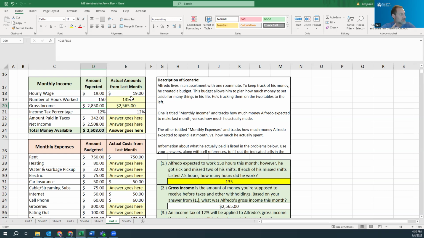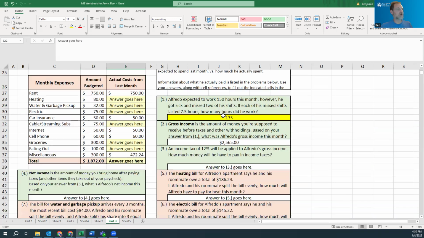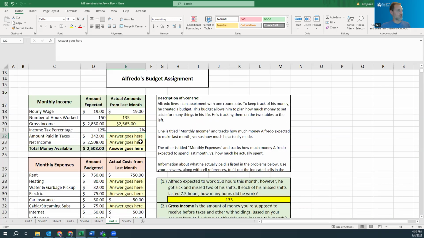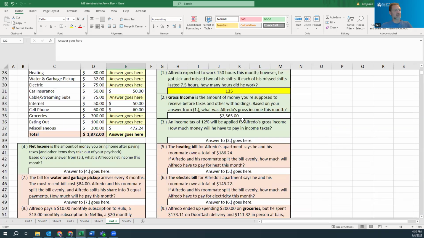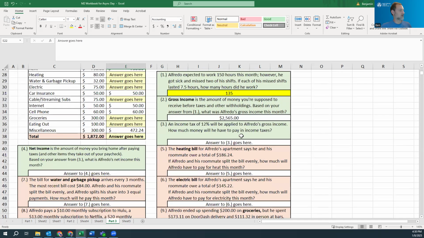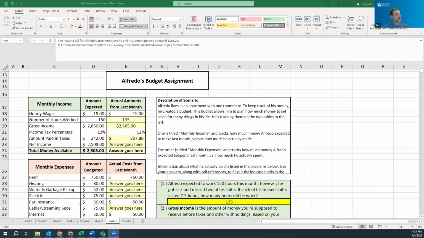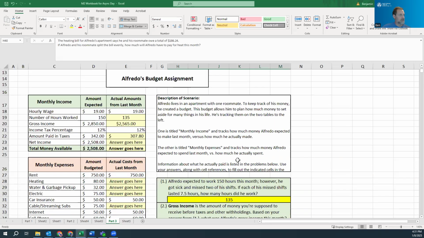12% income tax. So that's just a percent of question. Again, I'm going to go ahead and pause here, and I'm actually going to reverse course and start doing my work in this column and then having this link out to these. Doesn't really matter which way you do it, but this is a percent of question, very similar to what we did in module 1. Okay. And I got my amount paid in taxes.